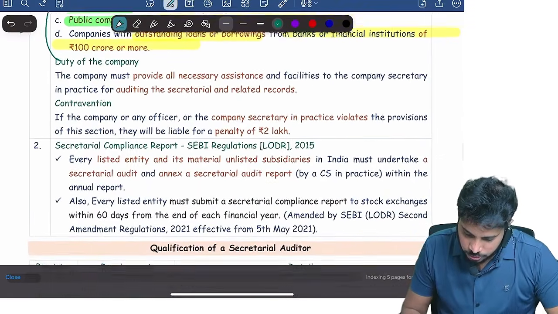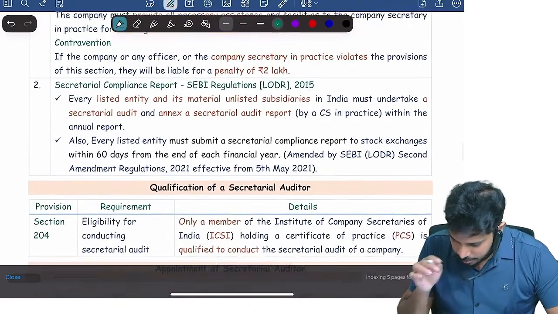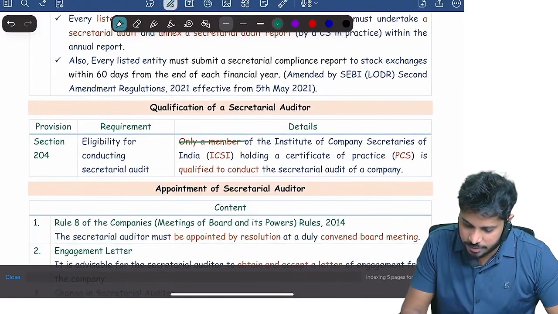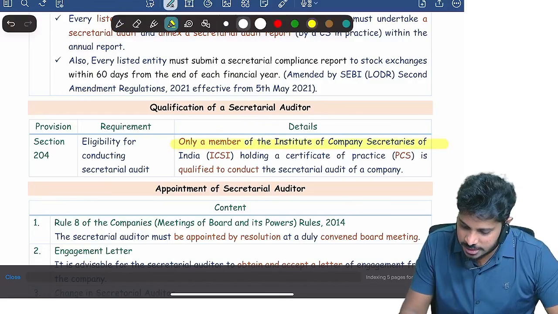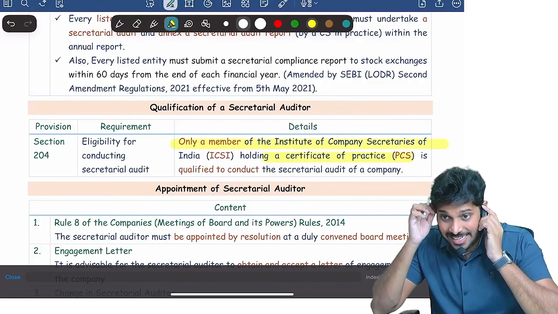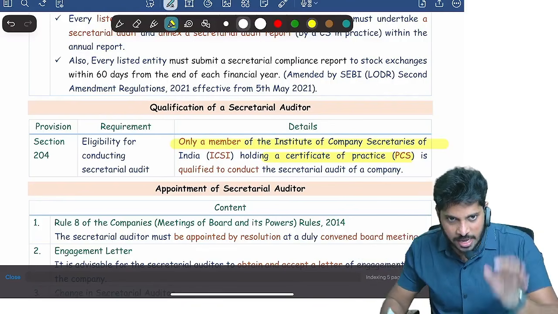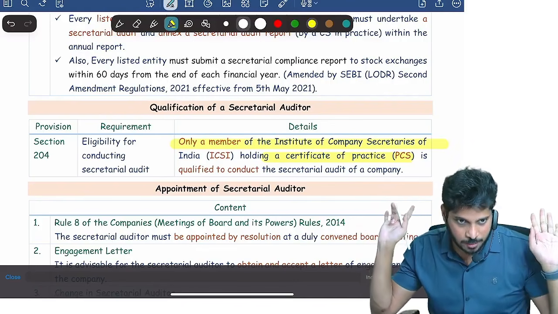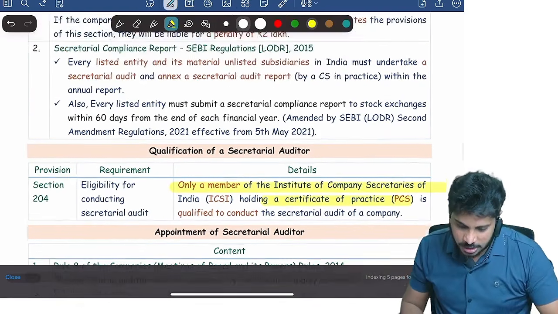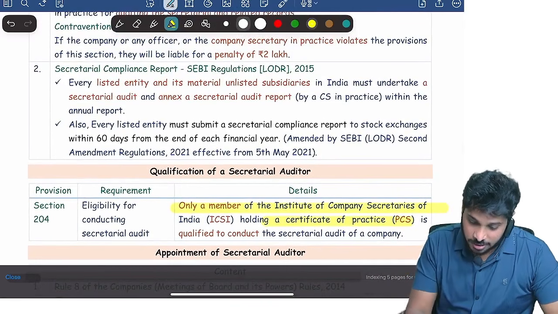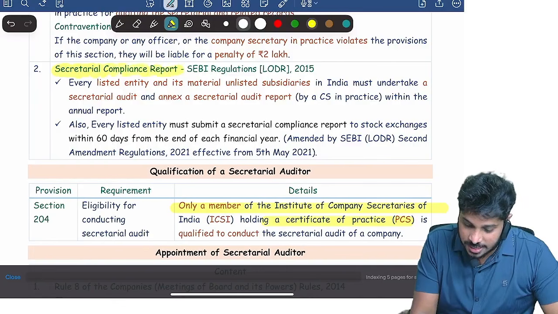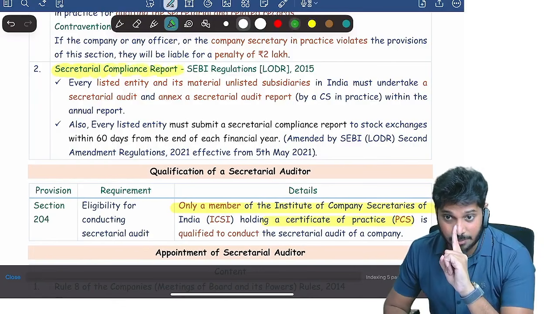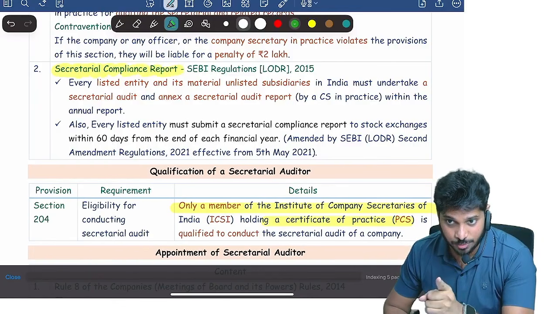Now, who should do the secretarial audit? Only a member of the CS Institute. We call him a practicing company secretary, PCS, a company secretary holding a certificate of practice. Able to understand? Only he should do the audit. Clear? Further, there is something else called the secretarial compliance report. Remember, secretarial compliance report is different, secretarial audit report is different.